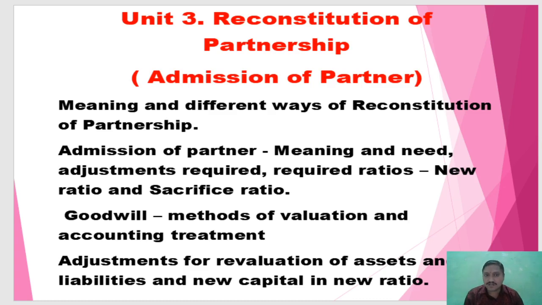Goodwill, methods of valuation of goodwill and accounting treatment, because the business is already running and that benefit is received by the new partner, so goodwill calculation is required. Then adjustment of revaluation of assets, change in the value of assets and liabilities, and new capital if adjusted in the new ratio. So all this is studied in unit number 3.